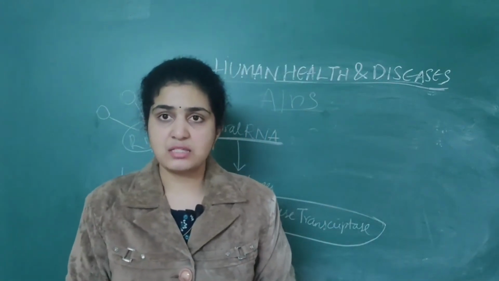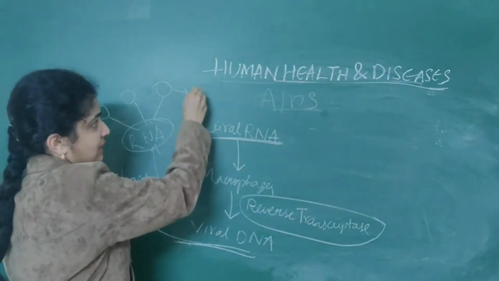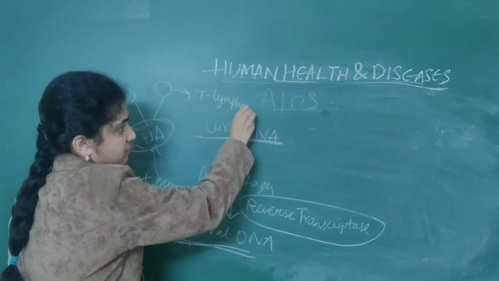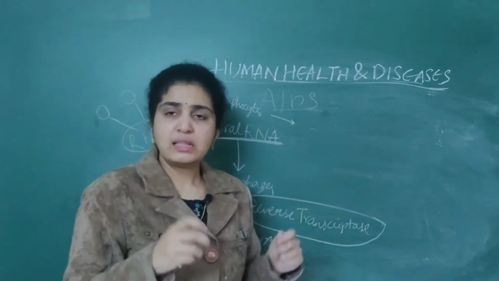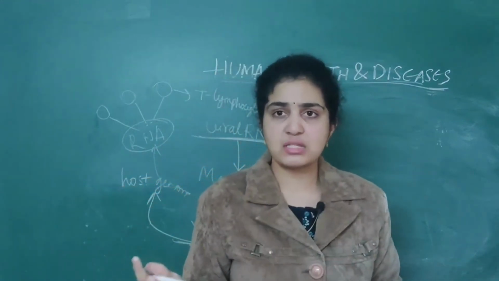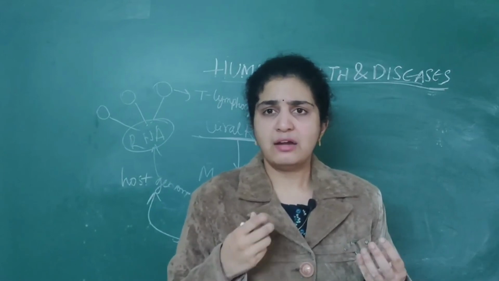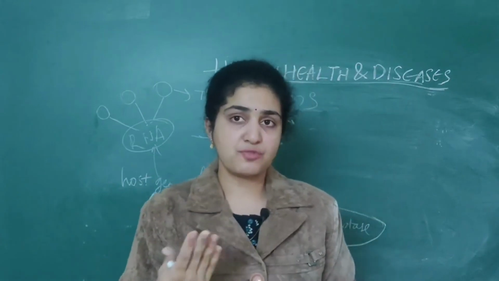After replication takes place, these will again go and attack the T lymphocytes. When they attack the T lymphocytes, all the T lymphocytes will get reduced in number. Numerous T lymphocytes are present in our body, and all will get reduced in number. Finally, the incubation period, like I told you, is 5 to 10 years.